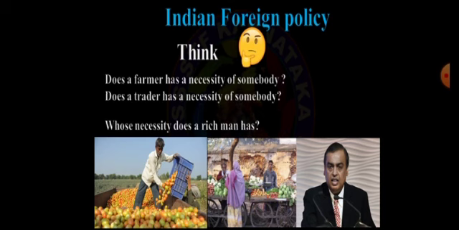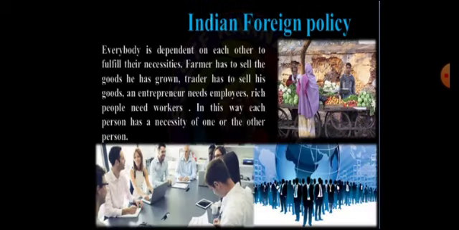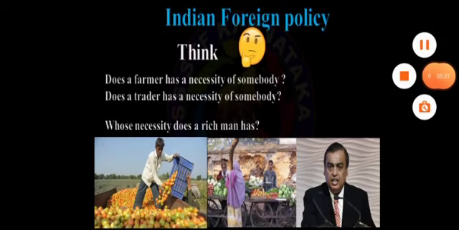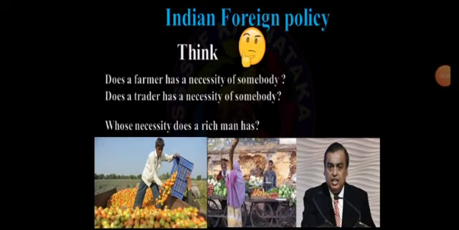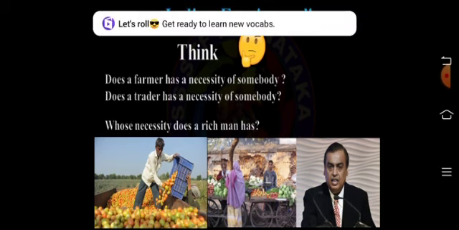You have heard about the factors of production. There are totally four factors of production in the economy. The first important one is land. The second one is labor, and this is the most important factor. The third factor is capital, and the fourth factor is organization. Among these four factors, the most important factor is labor.